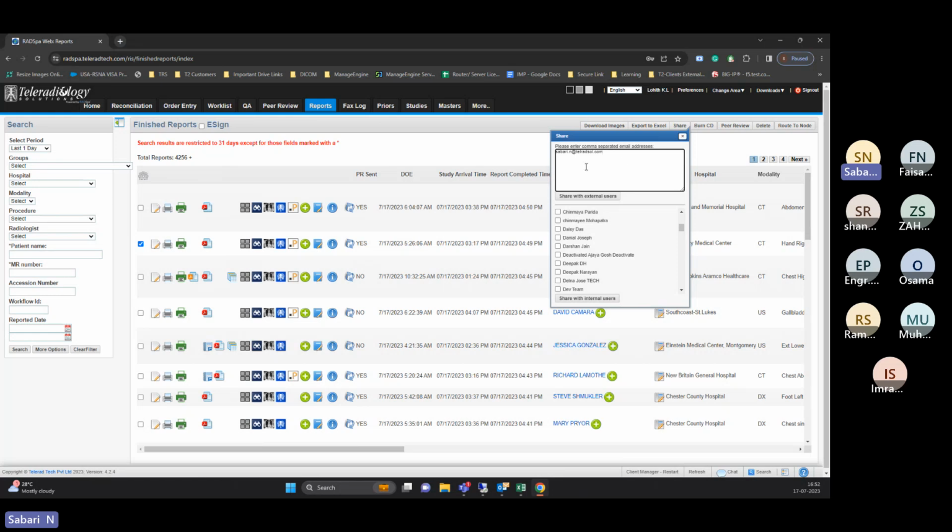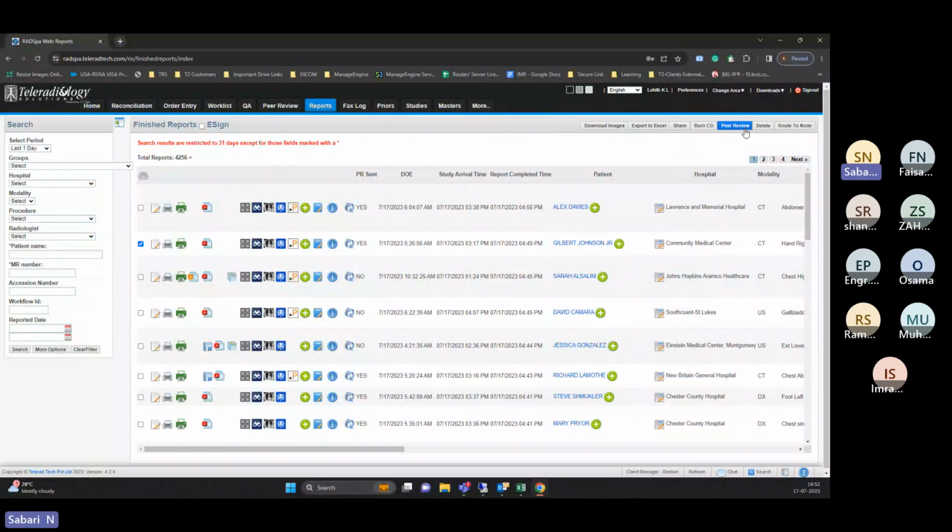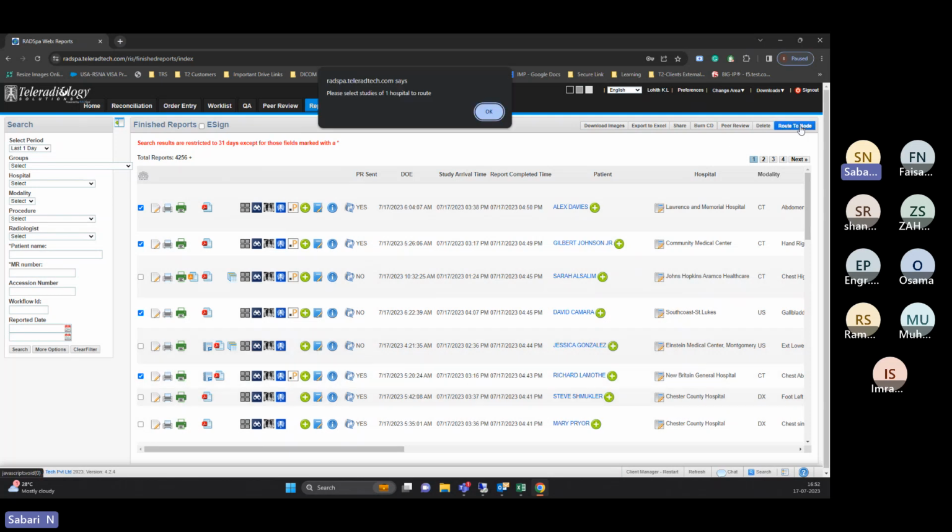From there, he can click on the link, and it will ask for registration one time if the user is doing it for the first time. So you can use his personal Gmail ID and create an account, and from then onwards, whatever scan is done for the patient, everything will be visible in the same link. Here, whether you want to delete the study or route to a node, meaning you have two different PACS: one is a primary PACS and another is a backup PACS. Manually also you can select the interesting cases and push those cases to that particular hospital.